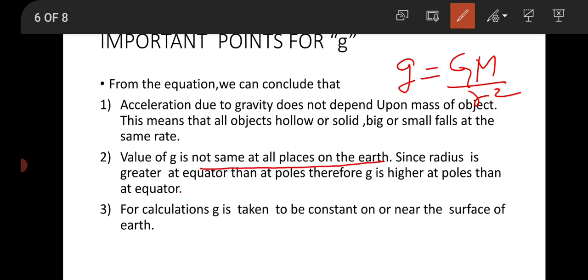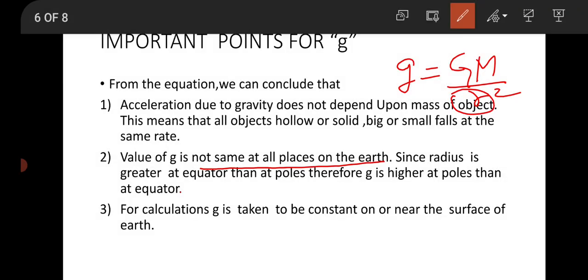Value of g is not the same at all places on the earth. See, earth is not a perfect sphere. The radius at the equator is larger as compared to that at the poles. So if the radius is bigger at the equator, the value of g will be smaller. So since the radius is greater at the equator, g is higher at poles than at equator.